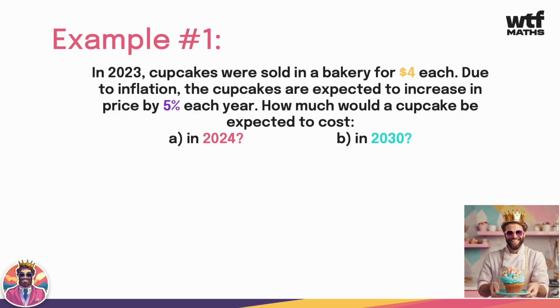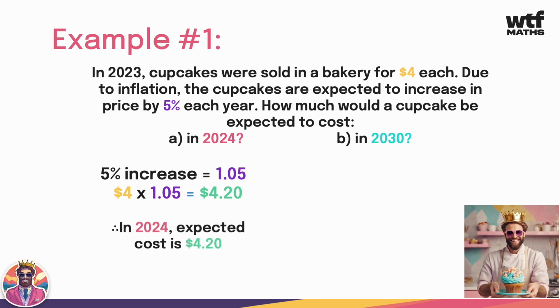Alrighty, let's look at some simple examples. So in 2023, cupcakes were sold in a bakery for $4 each. Due to inflation, the cupcakes are expected to increase in price by 5% each year. How much would a cupcake be expected to cost in 2024 and in 2030? Alright, let's do the first part first. So a 5% increase is 1.05 as a decimal. So $4 times 1.05 is $4.20. So in 2024, you can expect to pay an extra 20 cents on this cupcake, so a total of $4.20.